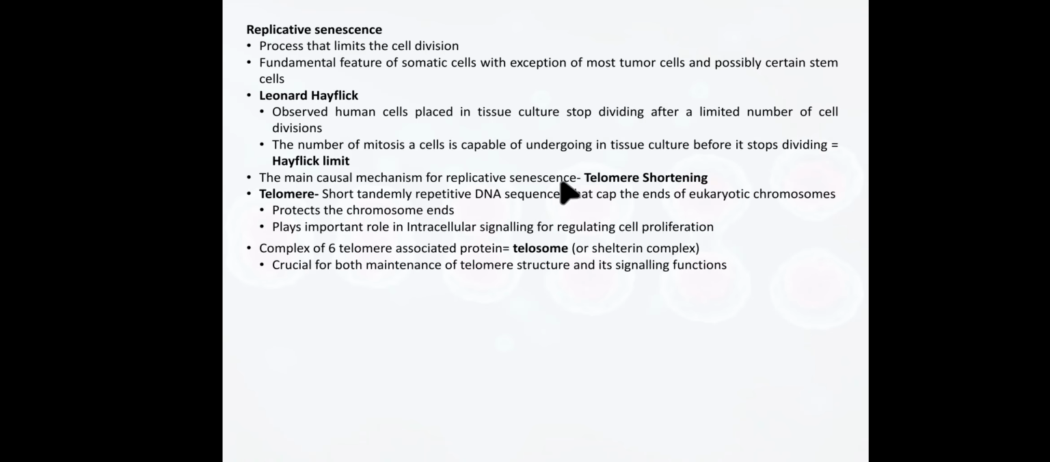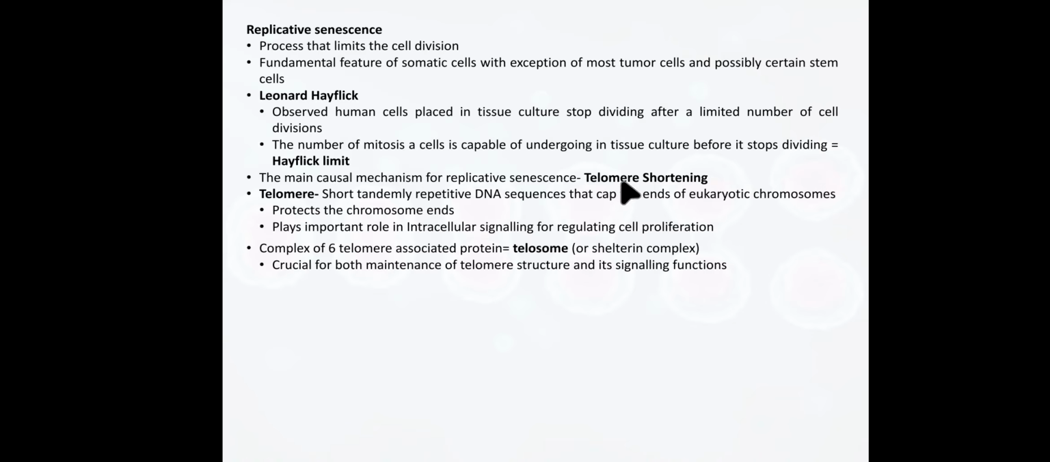Now let's look into the notes part. Replicative senescence is a process that limits cell division. It is a fundamental feature of somatic cells with the exception of most tumor cells and possibly certain stem cells. Leonard Hayflick observed human cells placed in tissue culture stop dividing after a limited number of cell divisions. The number of mitoses a cell is capable of undergoing in tissue culture before it stops dividing is known as the Hayflick limit. The main causal mechanism for replicative senescence is telomere shortening.